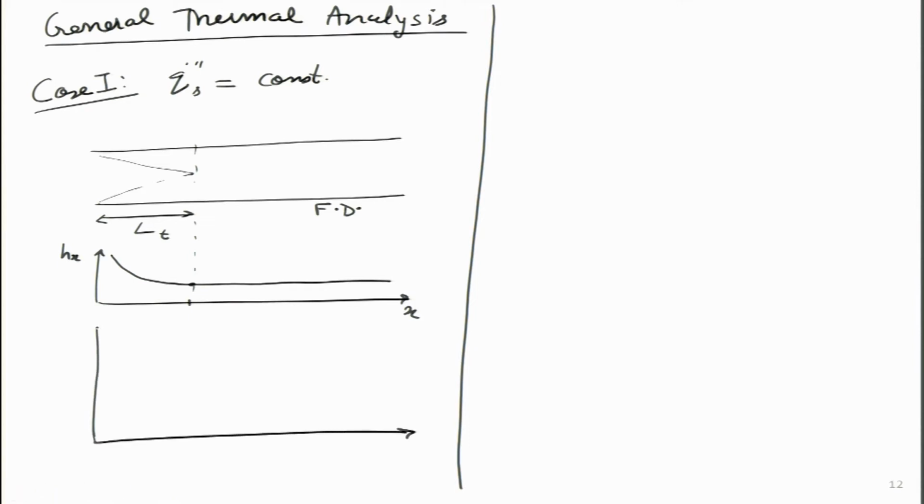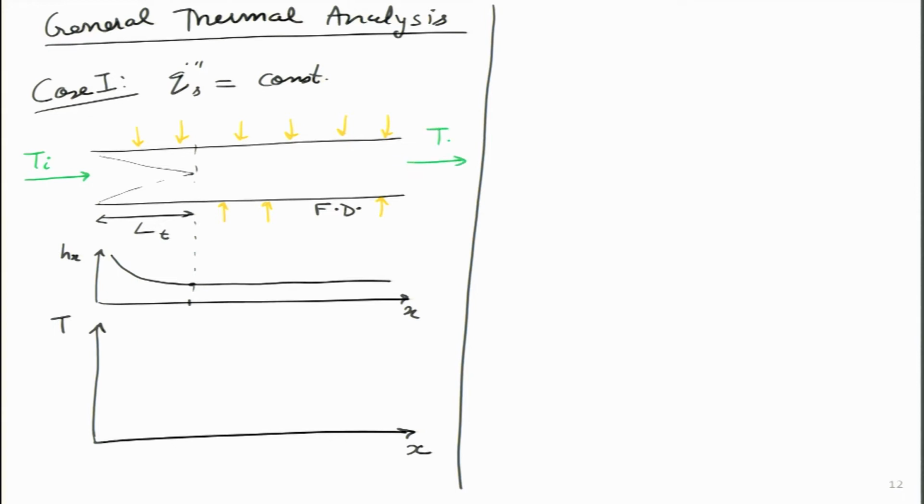Now, we want to look at a very interesting case: what is going to be the temperature rise inside this particular flow given the following conditions. The first condition that I am going to apply is that Q dot is constant. So, I am putting constant heat flux from all sides. It is essentially that problem where we are trying to heat the water, which goes in at temperature Ti and comes out at temperature Te.